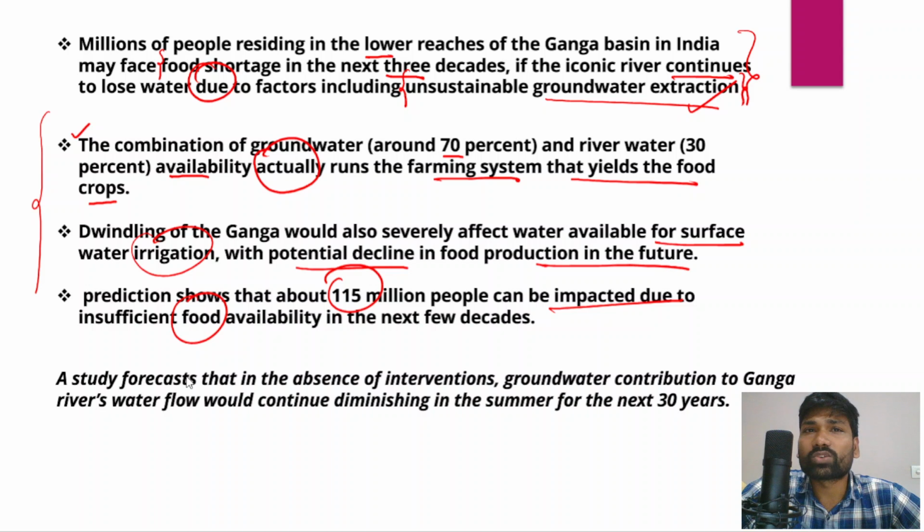So in this context, the immediate need of the hour is that we need to revive river Ganga, and we should also promote sustainable water usage methods or water use efficiency through methods such as drip irrigation and sprinkler irrigation. Those methods have to be promoted among the farmers, and that would ensure water use efficiency, because the government can also provide subsidies to the farmers, and that helps farmers to quickly transform themselves to efficient water usage techniques.